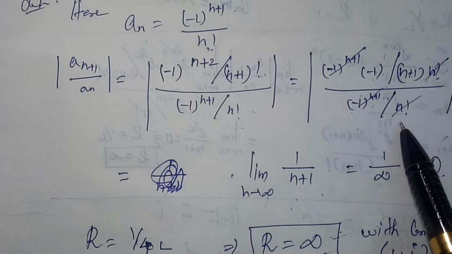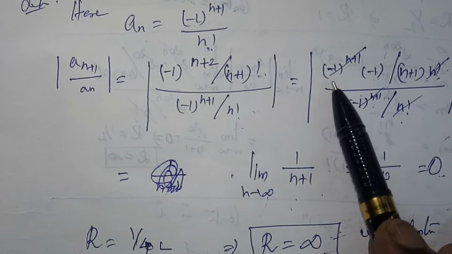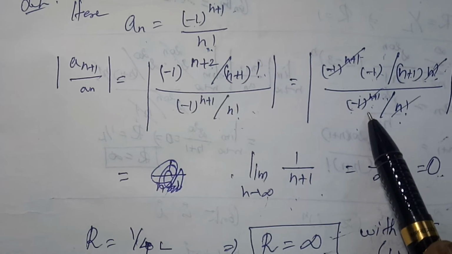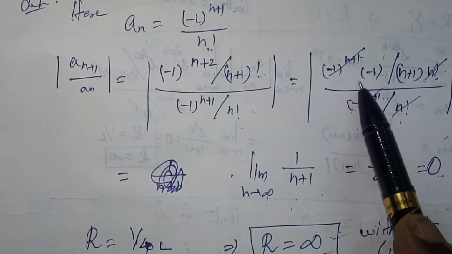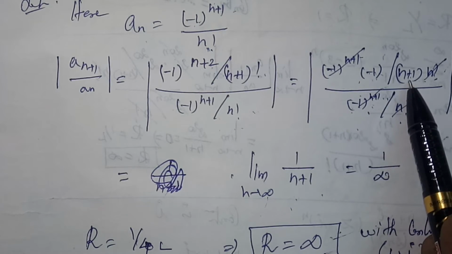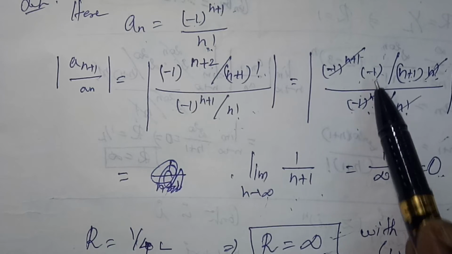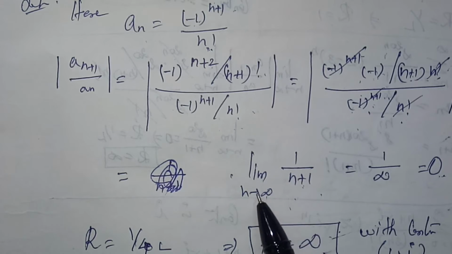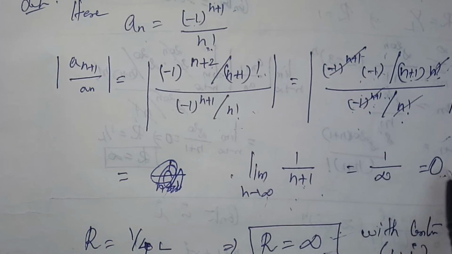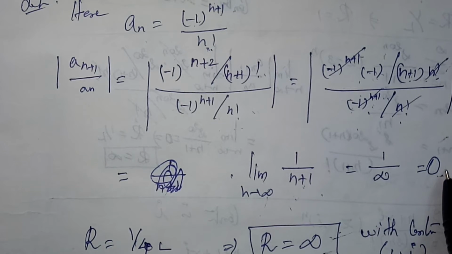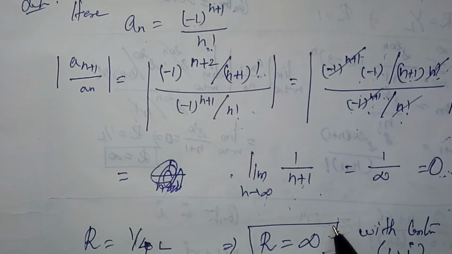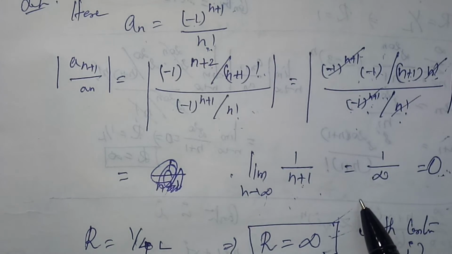Here n factorial and n factorial cancel, and (-1) power n plus 1 also cancels. Remaining I have -1 divided by n plus 1. If I take the modulus, it becomes 1 divided by n plus 1. If n tends to infinity, this becomes 1 by infinity, equal to 0. So the radius of convergence r equals 1 by L, so 1 by 0 becomes infinity. This is our radius of convergence.